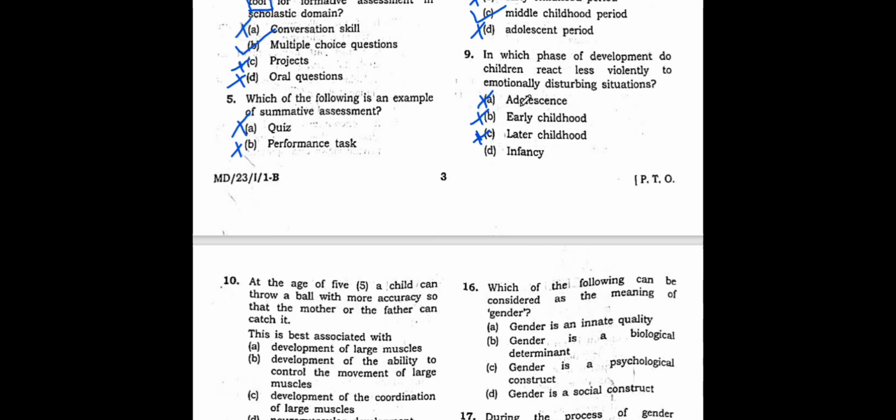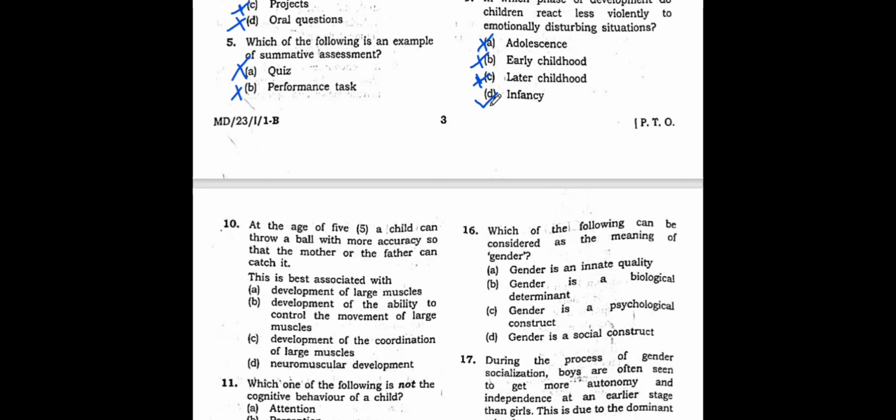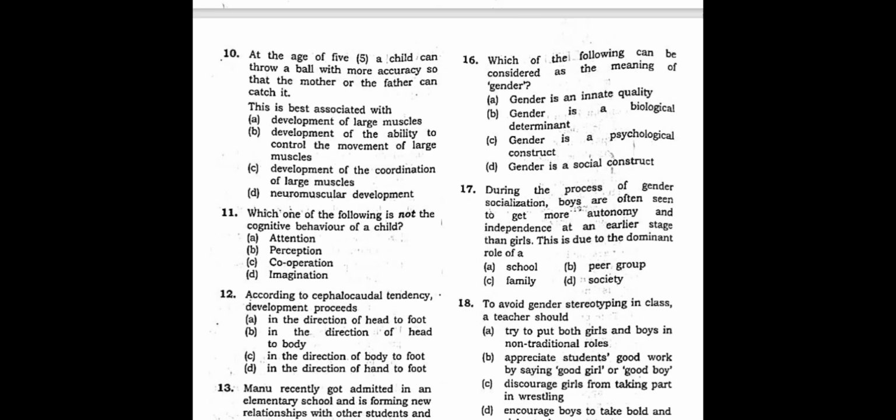Here still they can react, because they are growing cognitively and they understand what is good and what is better. But during infancy, the child is not very reactive. They do not react violently because they do not understand well, so they do not react much. In this infancy period, they do not react. Right. Now let us see question number 10.